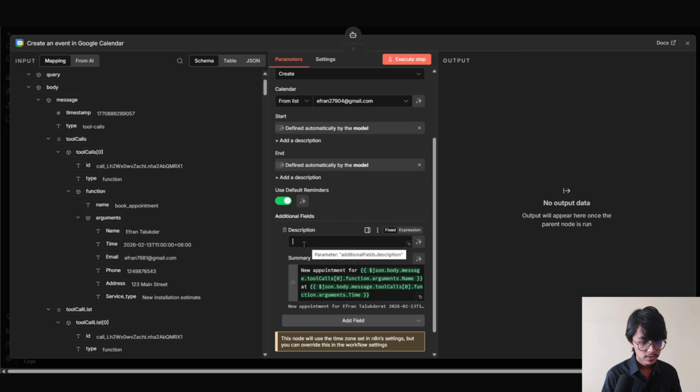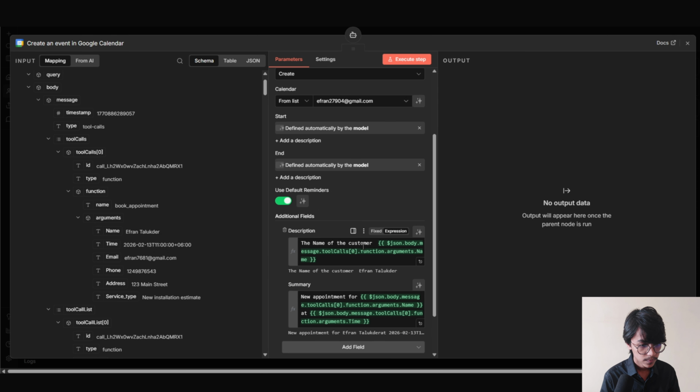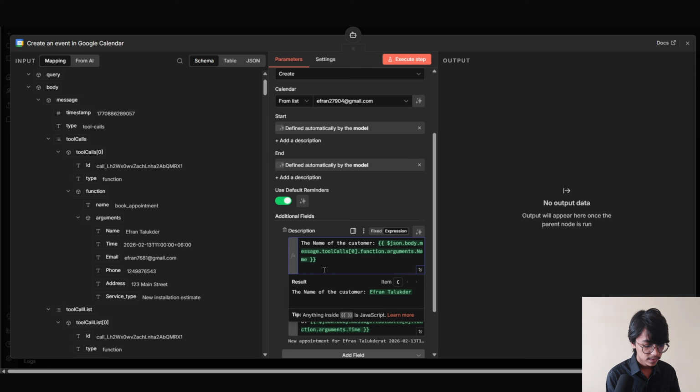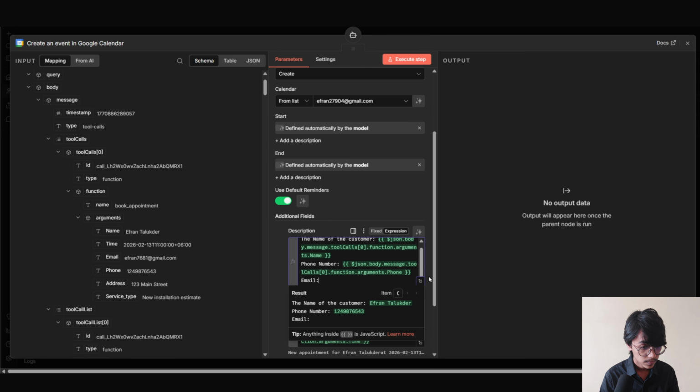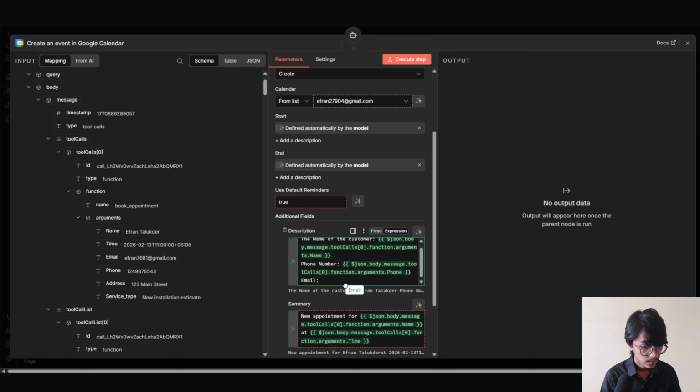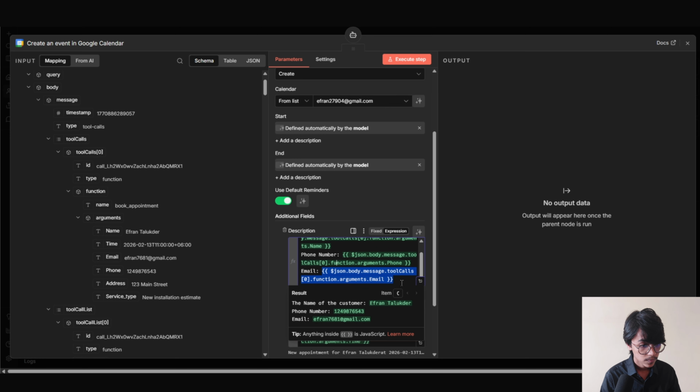On the description, at first we are gonna add the name of the customer. Now drag the name from here and put it right into here. Now we are gonna add the phone number. Now drag the phone from here and put it right into here. Now we are gonna add the email. Now we are gonna add the service type.